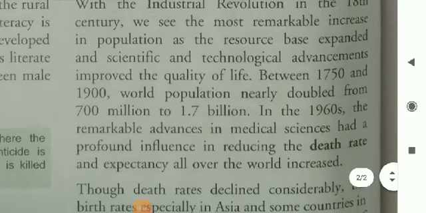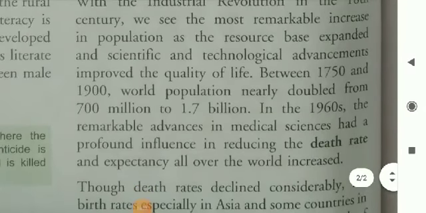With the Industrial Revolution in the 18th century, we see the most remarkable increase in population as the resource base expanded and scientific and technological advancements improved the quality of life.